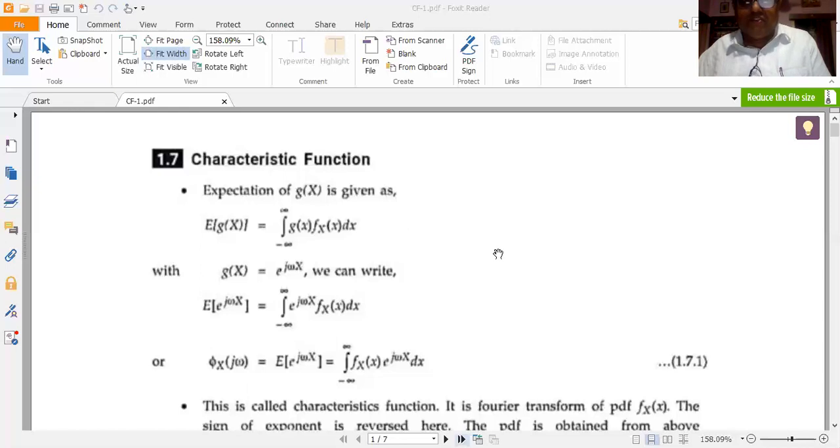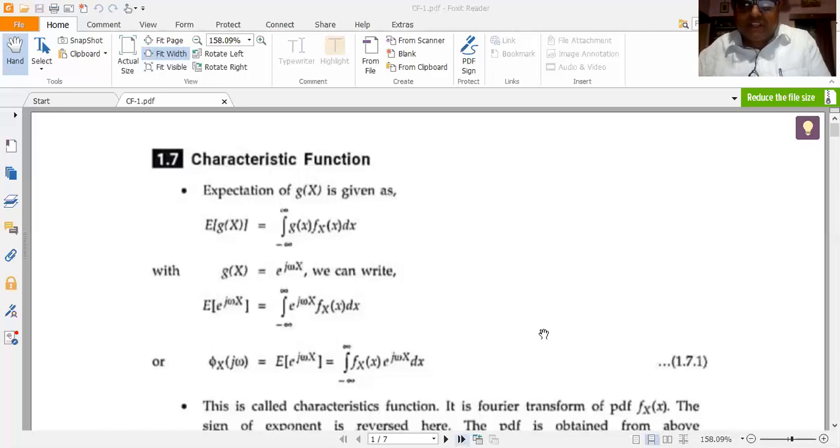So we shall start off with the definition of the characteristic function, and we shall discuss some of its elegant properties. After that, we shall go on to solve some problems based on this. So that is the epithet of this present video lecture. So talking about the definition, so we know from